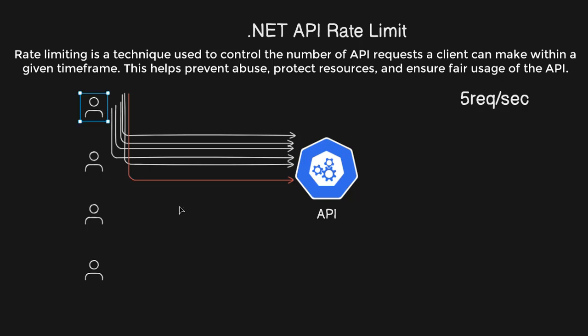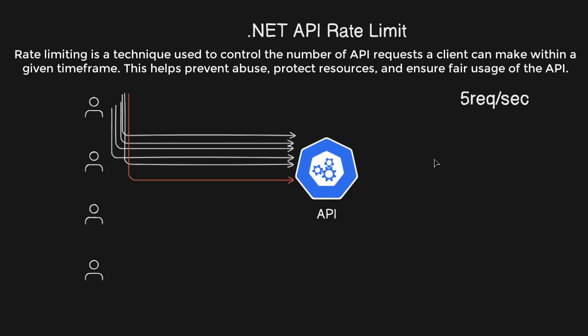Suppose this user sent 1000 requests per second. In that scenario only 5 requests are going to be processed, and the rest of the requests are going to be declined by the API's rate limit middleware. So this is the advantage: it avoids unnecessary requests from the user, and it processes only the limit of requests that we set in the rate limit parameter.